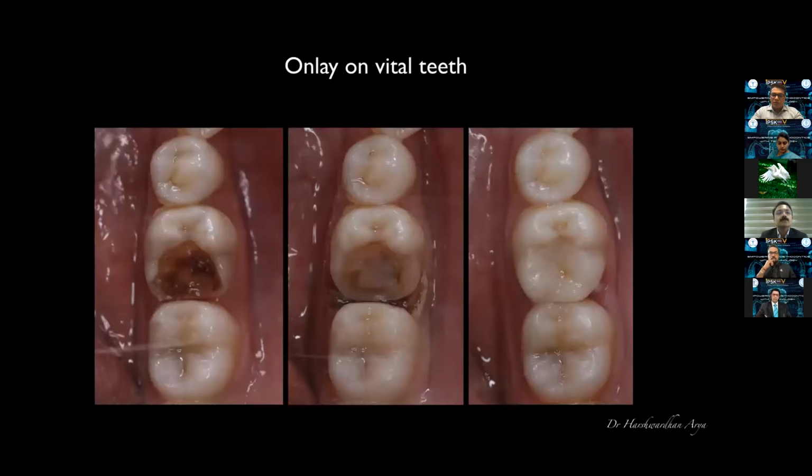Another vital tooth, large distal defect. Now, if you see carefully, the buccal, lingual, buccal margin, the cusp, the residual thickness is less than 1.5 millimeters. So in the picture in the middle, we have decided to reduce that cusp and involve it in the design. The dentine, as you can see, has been covered with flowable composite here. And then we scan, design, mill the restoration in Emax and bond it. So everything is completed in about 1 hour's time.